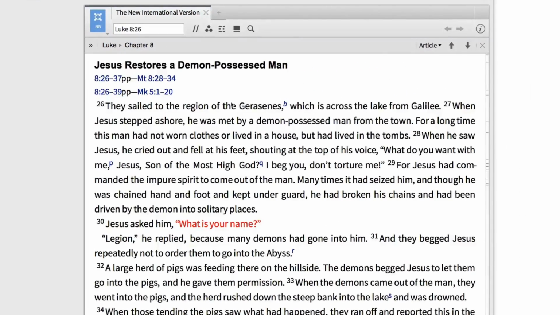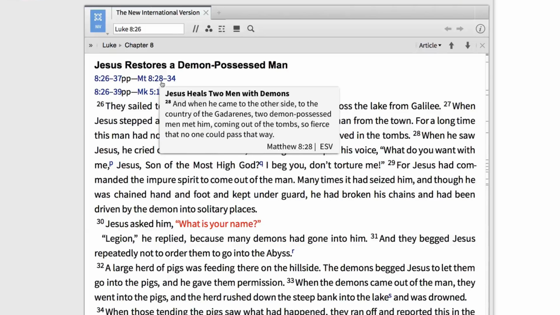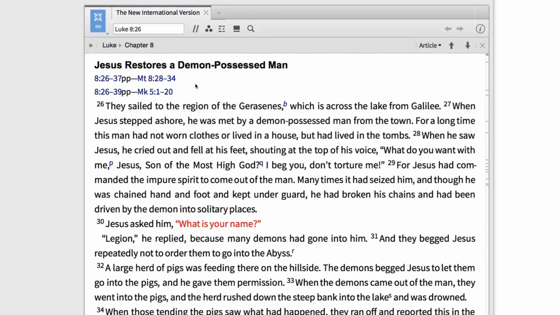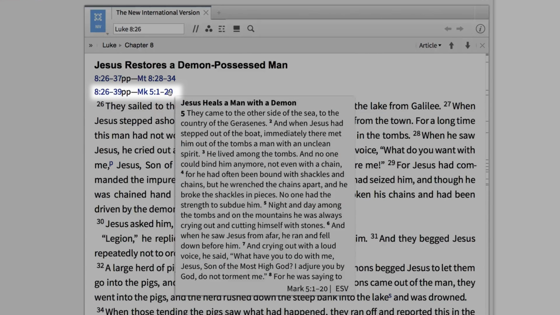Looking at this text in the NIV, notice that in the section heading, this version provides me with a list of parallel accounts for this biblical narrative. Luke 8:26 through 37 is paralleled in Matthew 8:28 through 34. Luke 8:26 through 39 is paralleled in Mark 5:1 through 20.